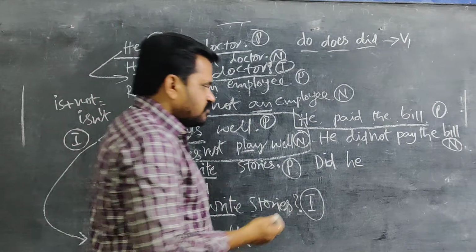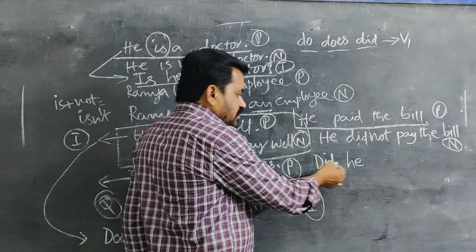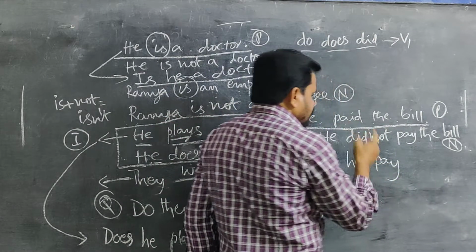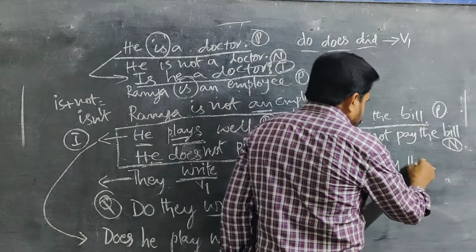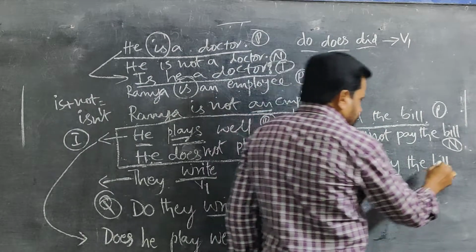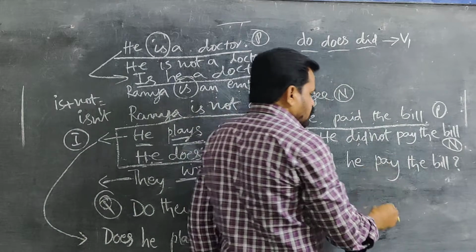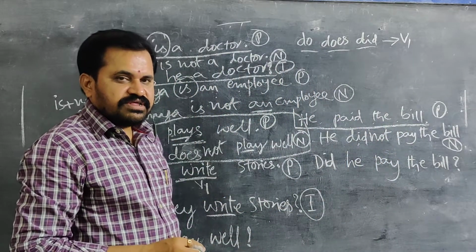Paid is there. So did doesn't accept paid, because after did we have to use only V1. The V1 form of paid is pay. Did he pay the bill? And the punctuation should be 100% correct. You should write a question mark only. Did he pay the bill? Then that becomes the interrogative sentence.